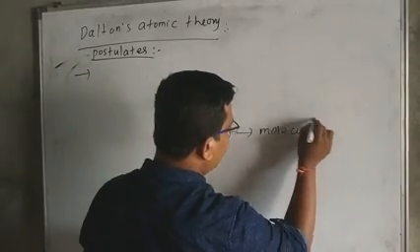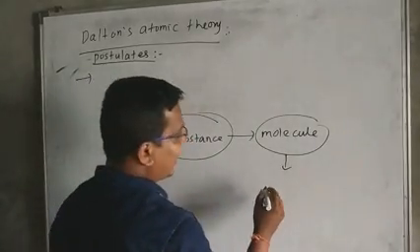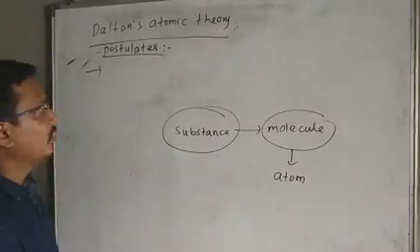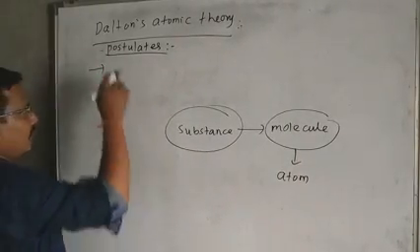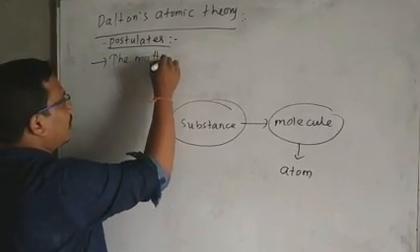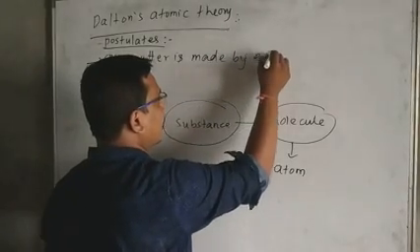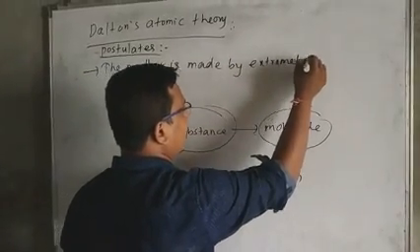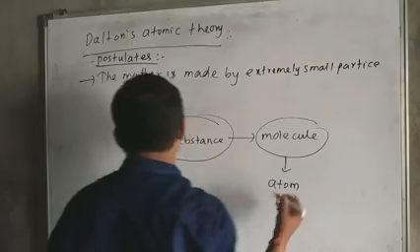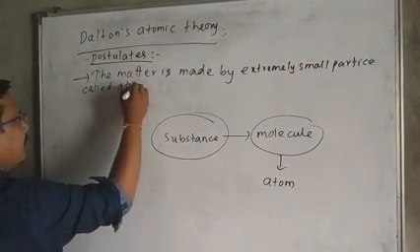If you break the molecules, finally extremely small particles are formed, which according to him are called atoms. So the first point of Dalton's atomic theory is: matter is made of extremely small particles called atoms.